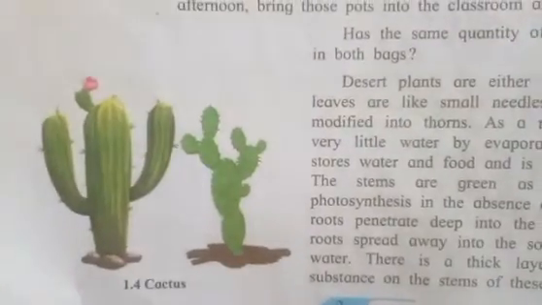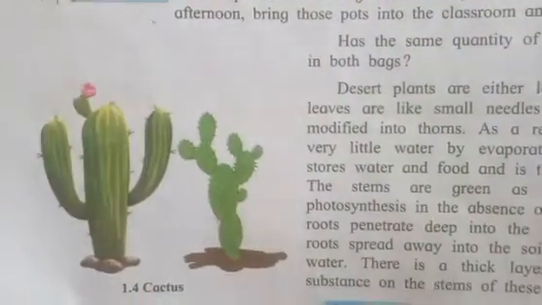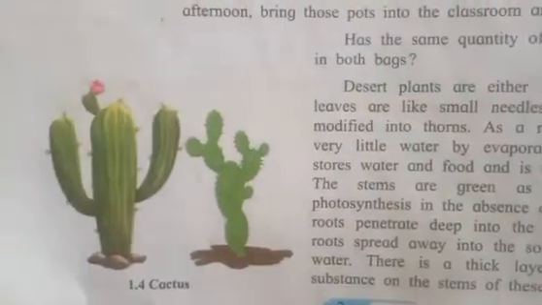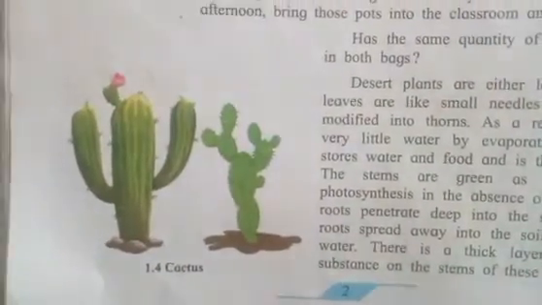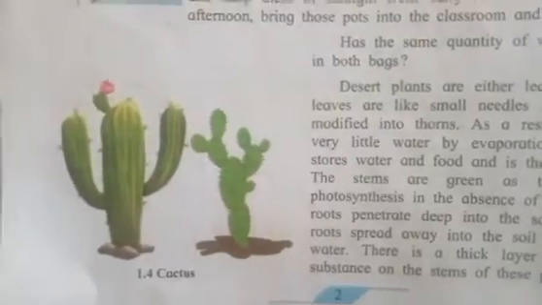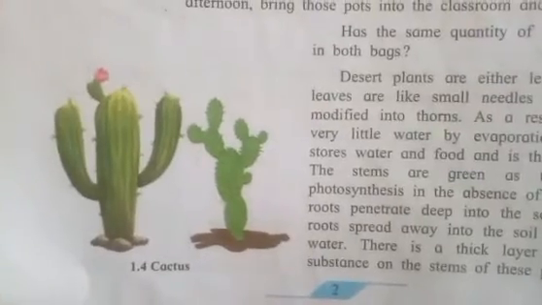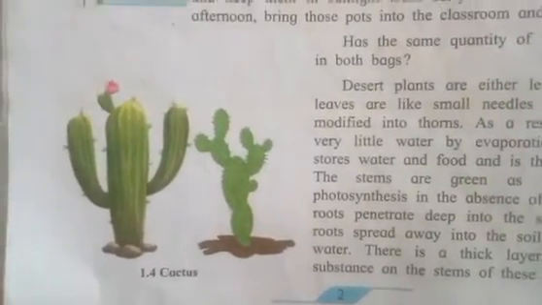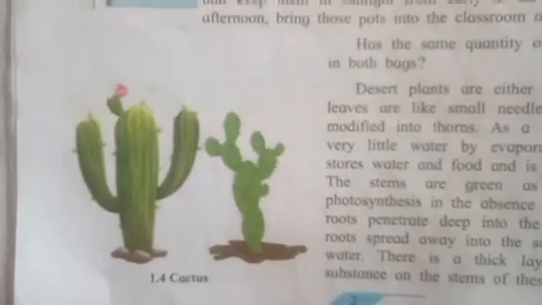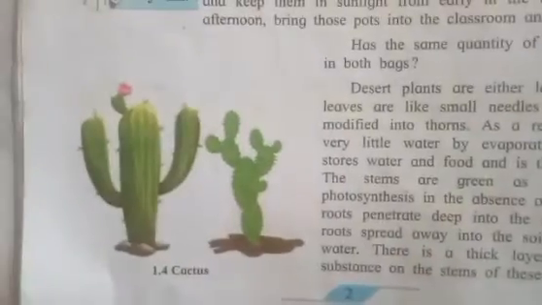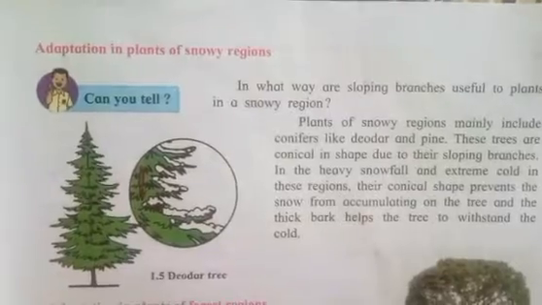The cactus plant does not have leaves. Instead, it has thorns, so that it can store a larger amount of water. And you can also see the stem of the cactus plant stores a large amount of water and food, so that it can survive more days. And the roots of these plants penetrate deep into the soil. They go far away in the soil, so that they can absorb water and nutrients from far away areas.